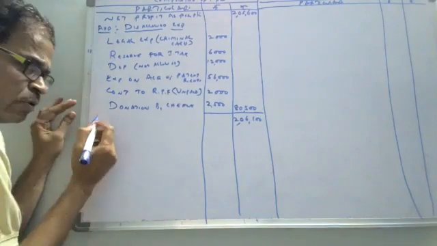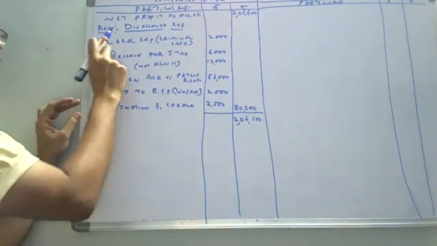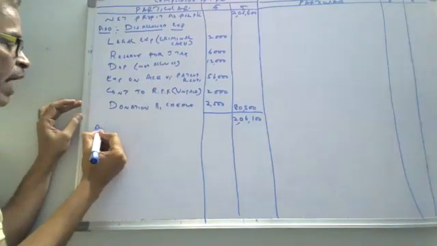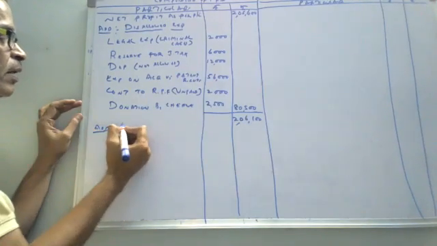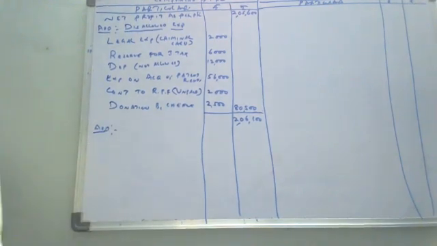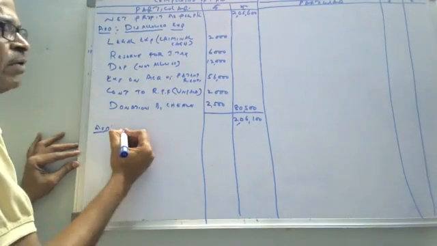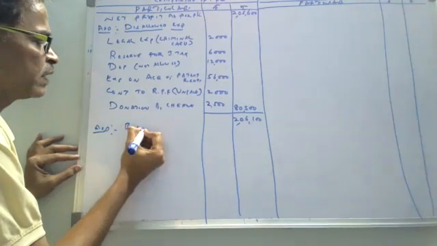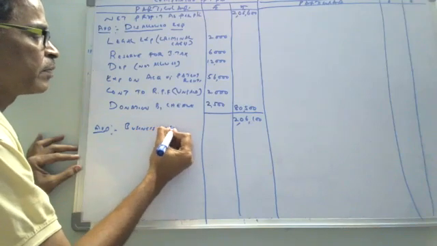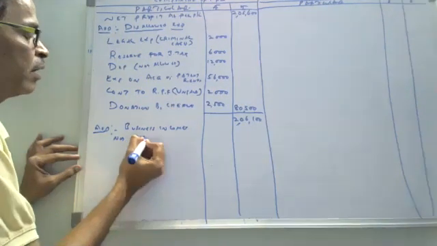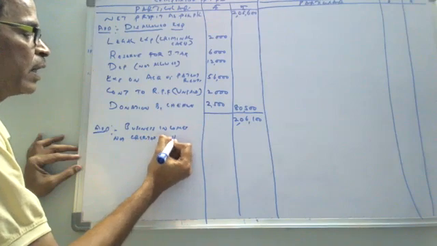Now, one more. There are two add headings. One is disallowed expenses, not allowed expenses. One more heading is there. What is the name of the heading? Can you read from the format? Business income not credited, business incomes which are not credited in the P&L account.